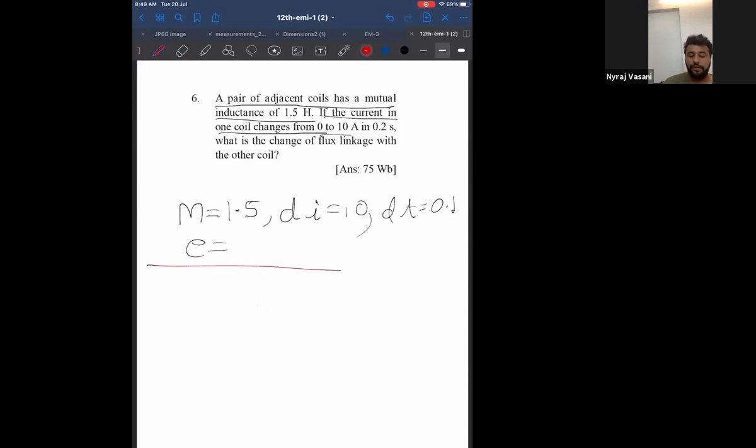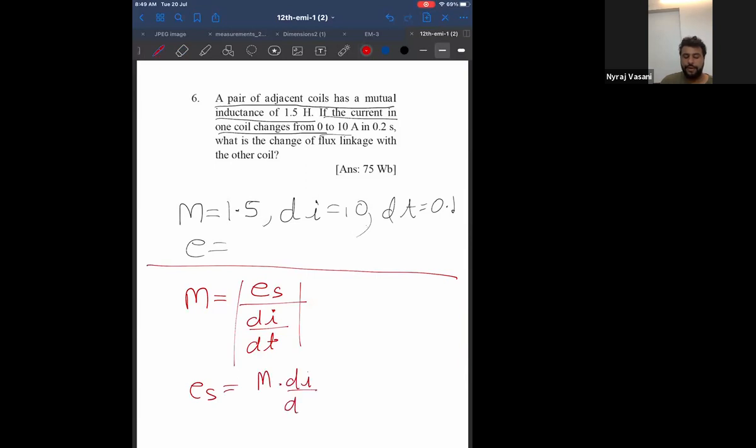So start. Which formula will I use? I will use the formula for mutual induction. What is the formula for mutual induction? M is equal to E divided by dI by dt, or E is equal to M into dI by dt.